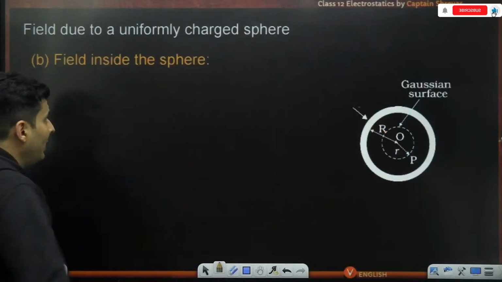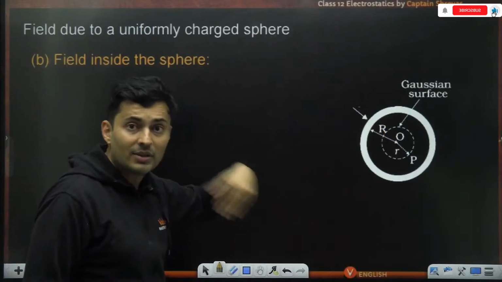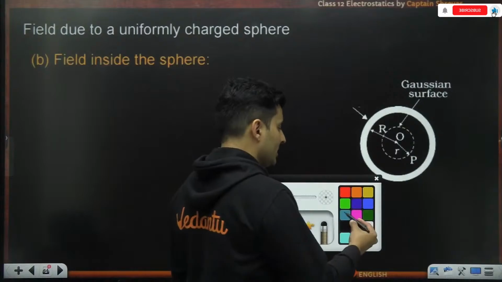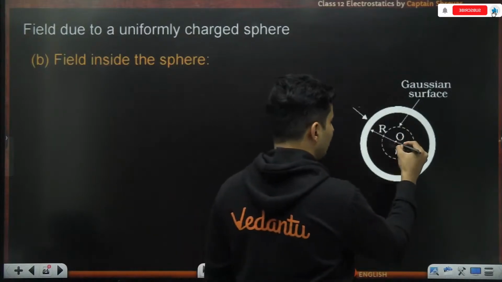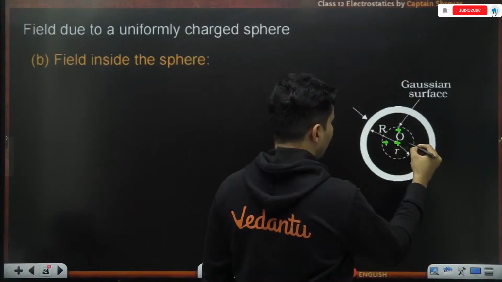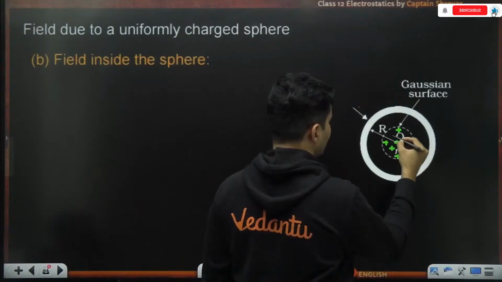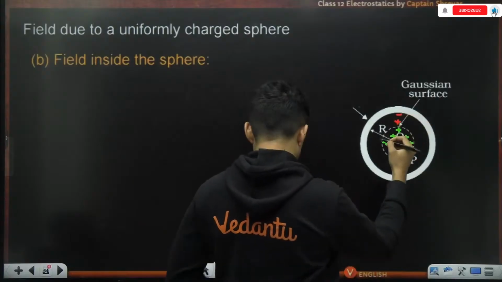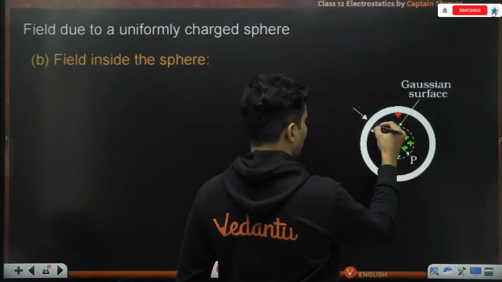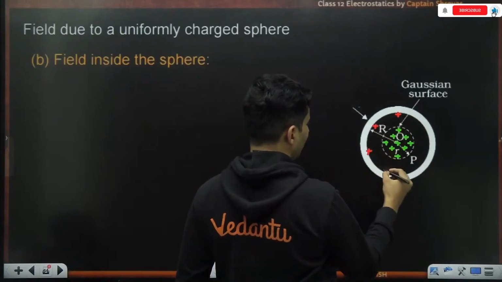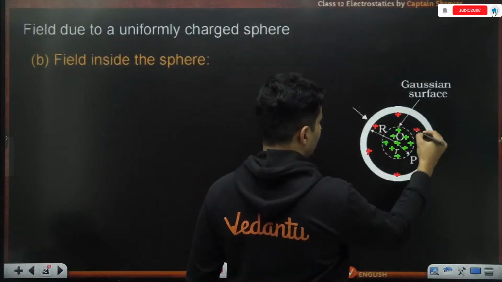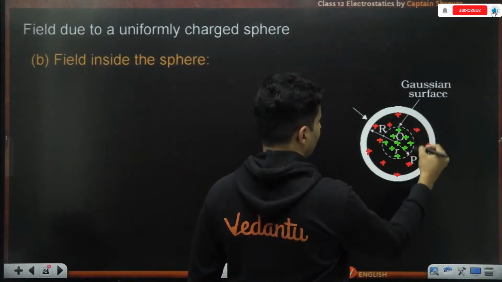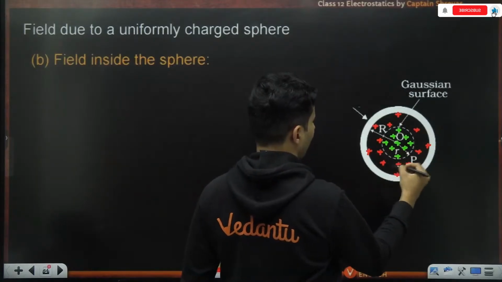But the moment you take a sphere which is uniformly charged, things will begin to change, because there will be some charges which are present inside our Gaussian surface, whereas some charges are not, like these charges over here. These charges are outside that particular Gaussian surface, as you can see.